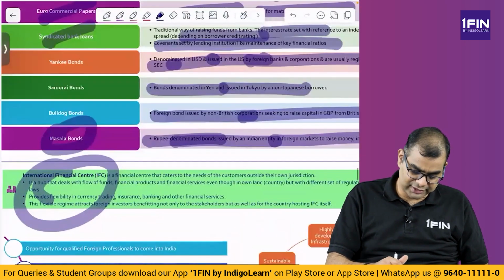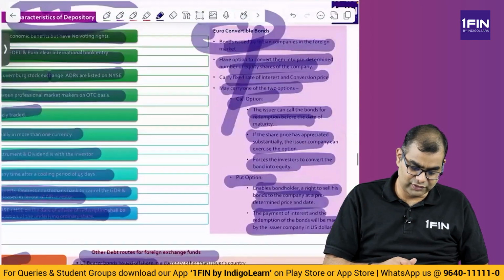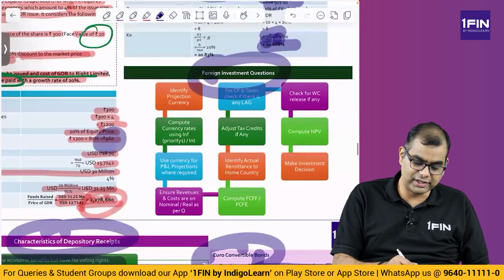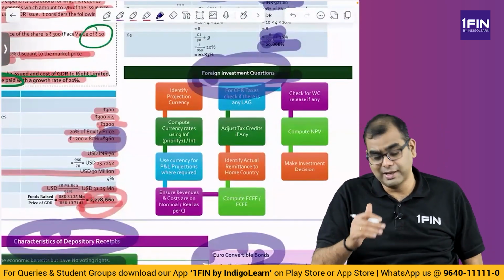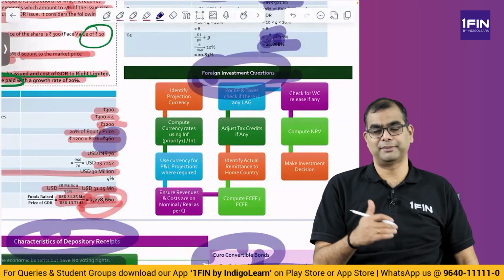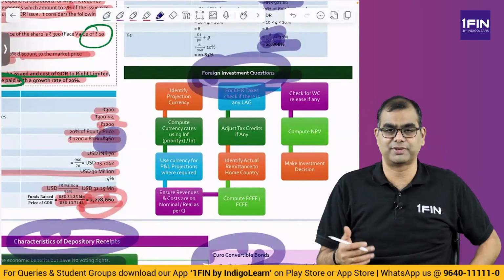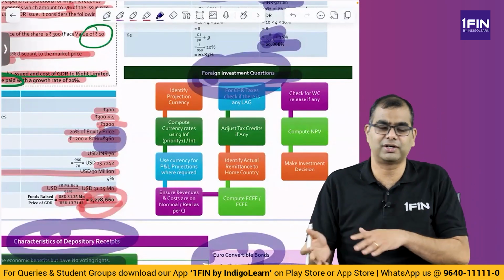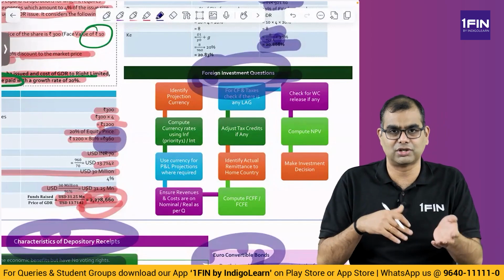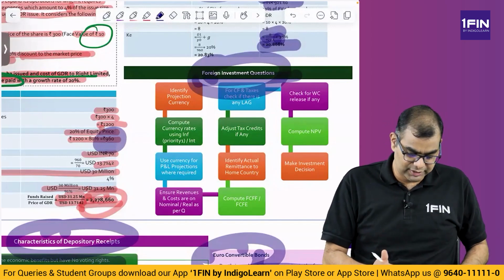Then we will come back to all these other aspects. I wanted to first discuss this aspect, foreign investment questions. How do we solve the problems, illustrations on foreign investment, where investment is made in one country to another country, cash comes in, goes out, cash flows and all that.